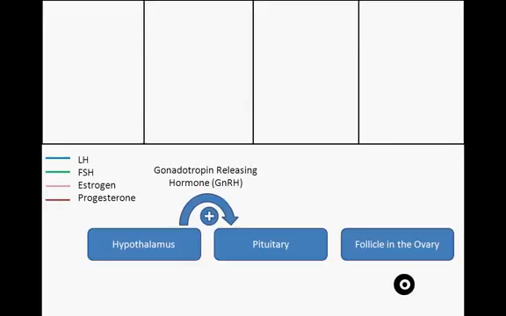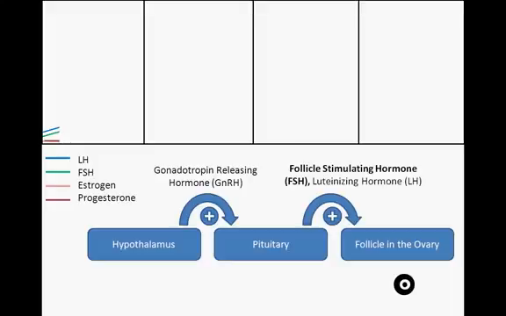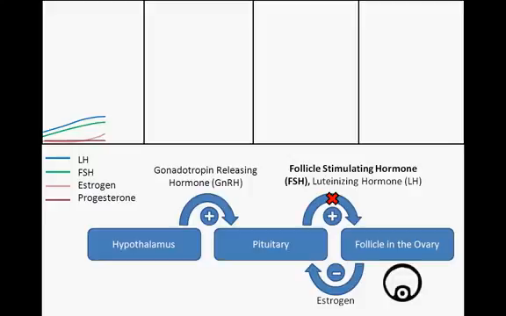Roughly every 28 days, GnRH released by the hypothalamus results in the release of FSH and LH from the pituitary. These hormones, in turn, bring about changes in the ovaries. Specifically, a follicle, a single egg cell surrounded by many supporting cells, is stimulated by FSH to progress in its development. As it develops, the follicle begins to release estrogen, which results in further changes within the female reproductive tract.